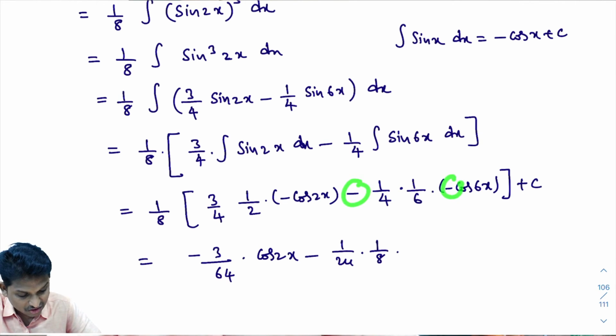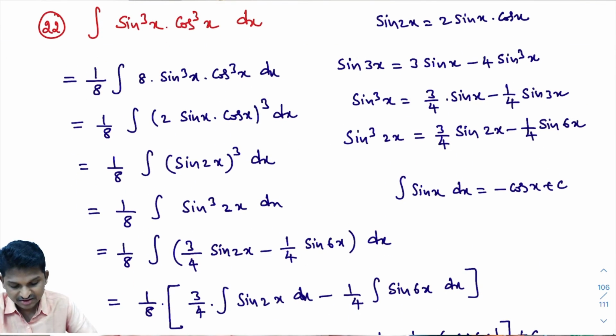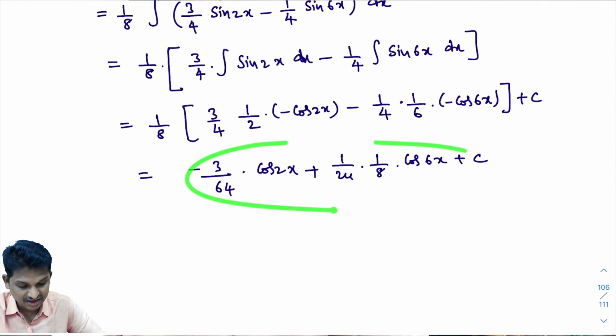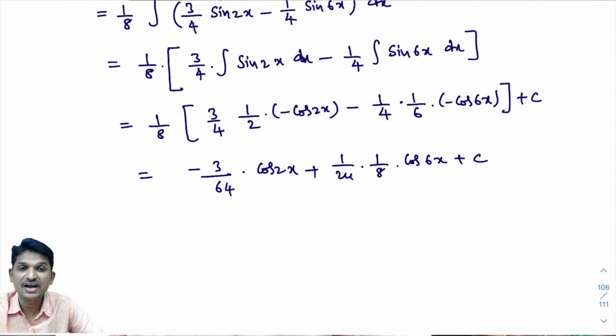You look here, minus of minus is what? Minus of minus is plus cos 6x plus c. I hope you understand this. So integral of sin cube 2x is this one. Right? Good. I hope you understand this.